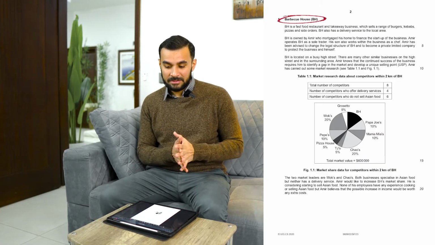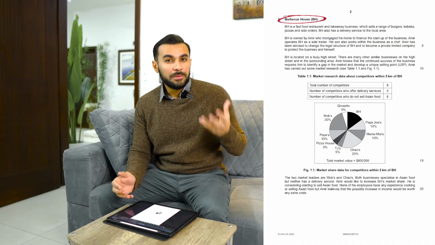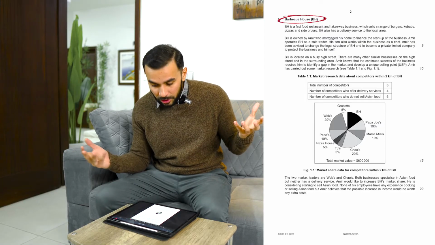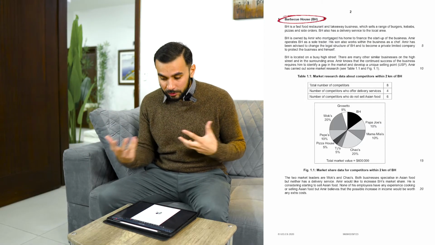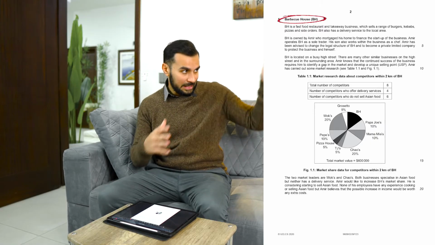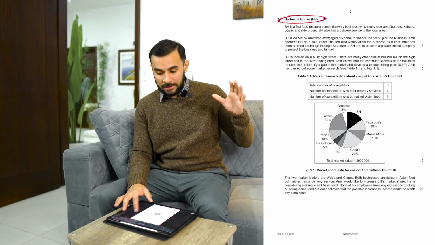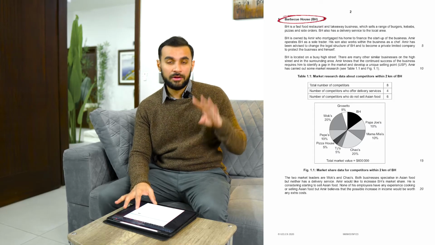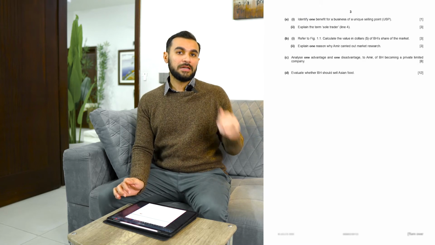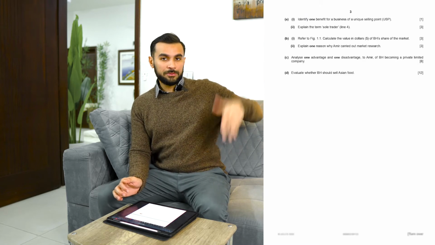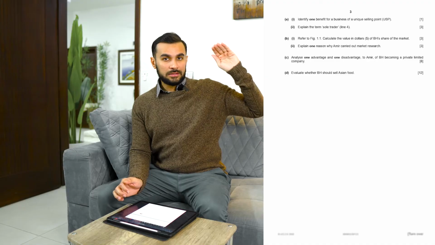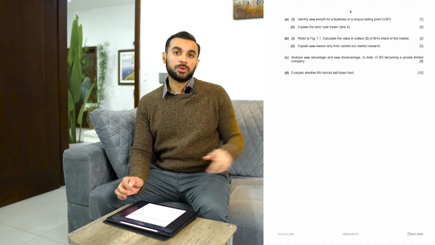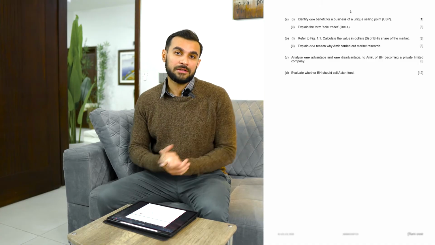Let's say this specimen exam contains a business of a barbecue house. This is probably a restaurant selling different forms of burgers and kebabs. On each case, you will have four particular requirements: part A, part B, part C, part D. If you see the marks breakup, you can clearly see 1 mark, 3 mark, 3 mark, 3 mark, 8 mark, and 12 mark. In total, this case study is of 30 marks, right?